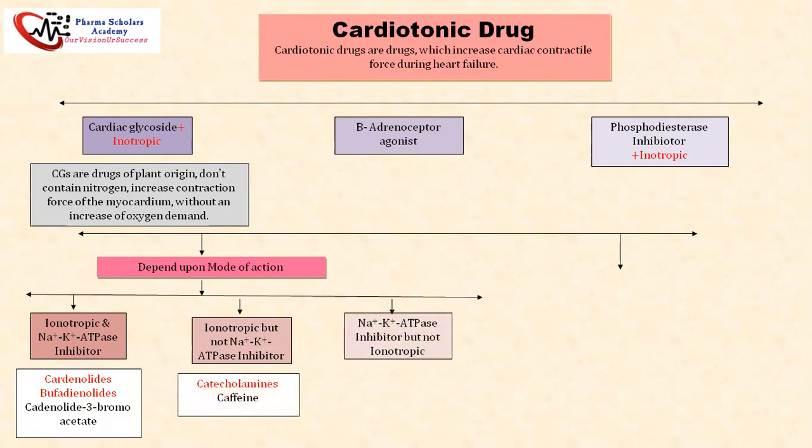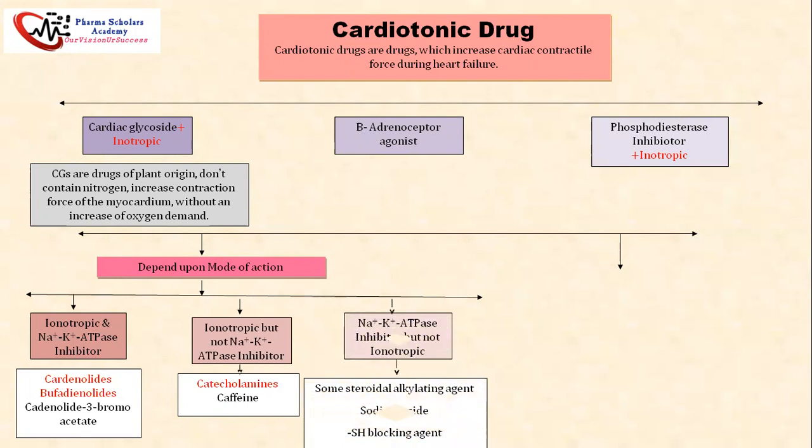Next class is sodium potassium ATPase inhibitor but not inotropic. It means they do not increase the heart muscle contraction, but they act through the ligand gated ion channels. Drugs are some steroidal alkylating agents, sodium azides, and SH blocking agents.